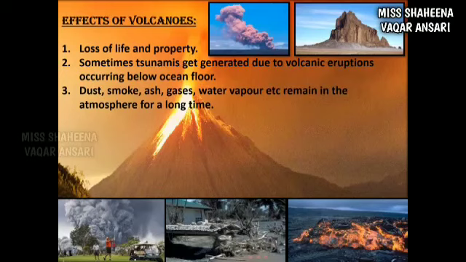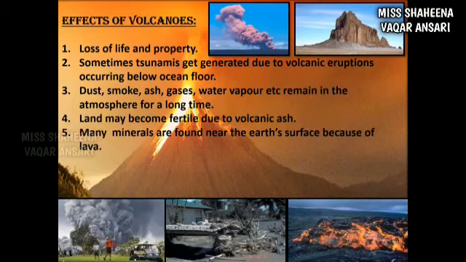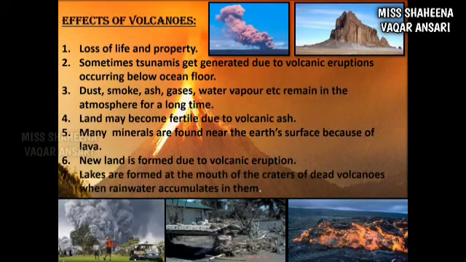Land may become fertile due to volcanic ashes. Many minerals are found near the Earth's surface because of lava. New land is formed due to volcanic eruptions, or at times an island may even disappear. Lakes are formed at the mouth of the craters of dead volcanoes when rain water accumulates in them.